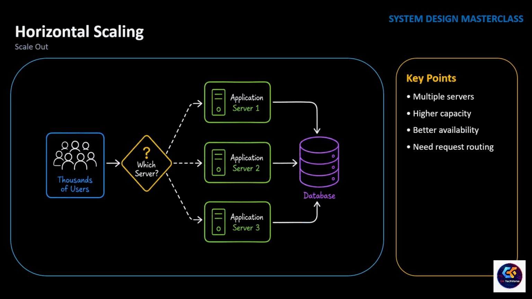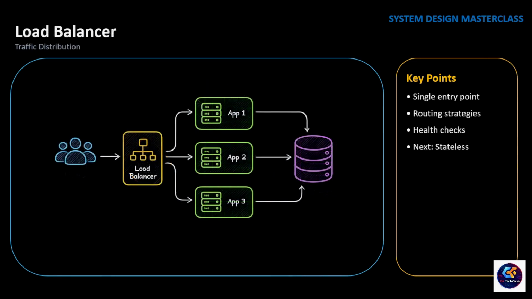Browsers can't decide that. So we need something in front of our application that receives every request and intelligently distributes it across the available servers. That's where the load balancer comes in. A load balancer sits in front of your application. Instead of users connecting directly to your servers, every request first reaches the load balancer.